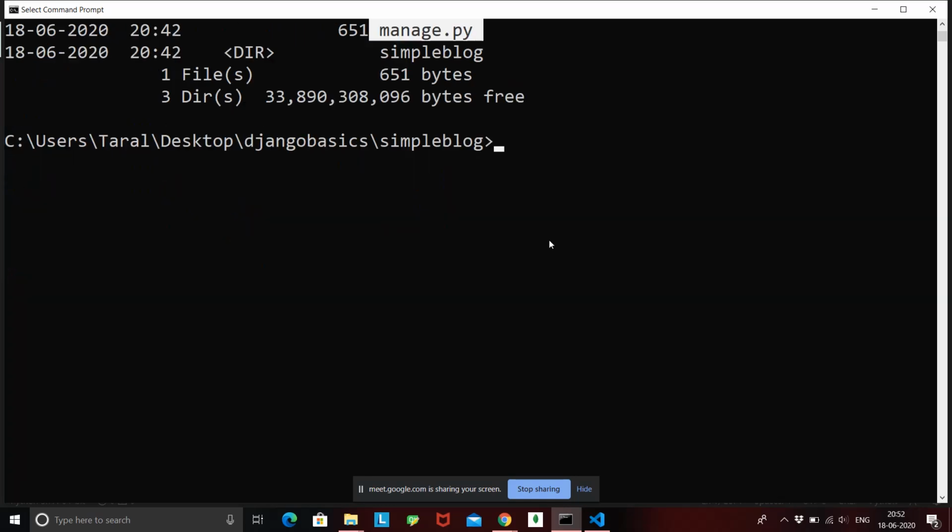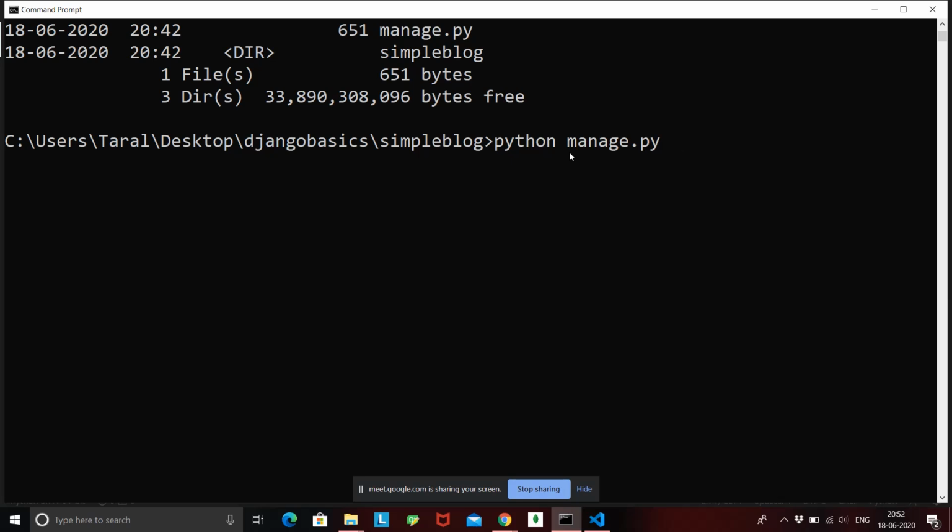Basically it is a simple Python file, right? And we know how to run a simple Python file. We can do python manage.py. Python manage.py will run the entire manage.py file for you, but we don't want to run the entire file. What we need to do is run a server that will host our Django app, right?